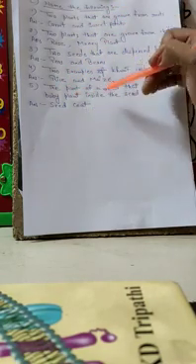The part of a seed that protects the baby plant inside the seed is called seed coat. Seed coat is what? Seed coat is the outer covering of the seed which protects the baby plant.